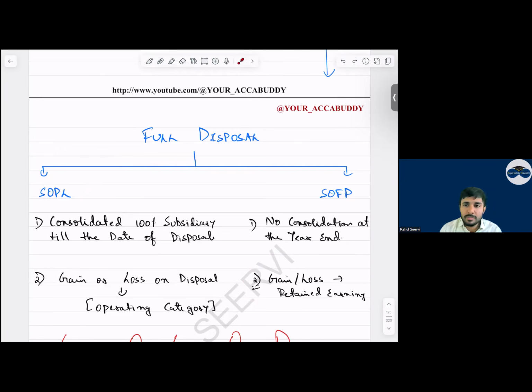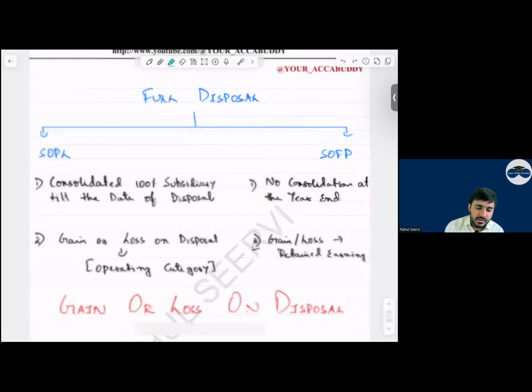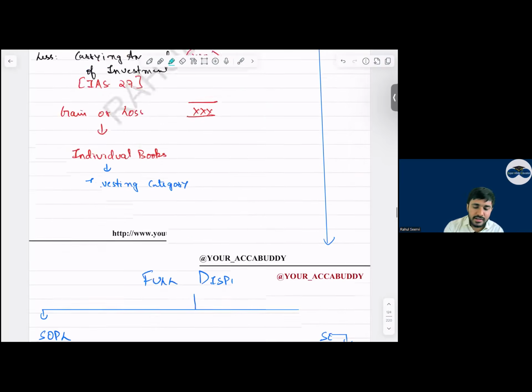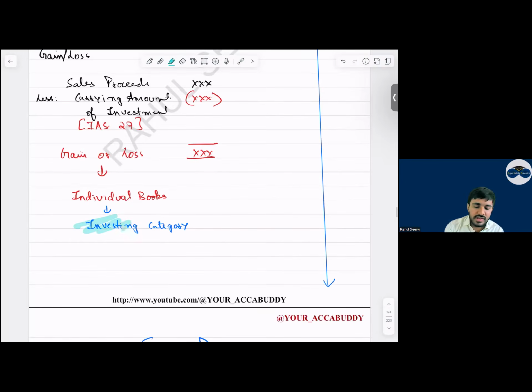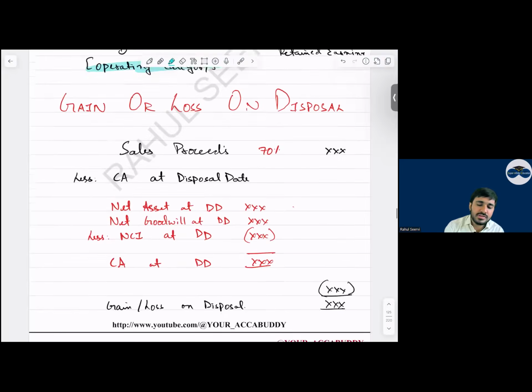For the first 6 months I will prepare the consolidation. And gain or loss, which category? This is the difference: we recognize it in the operating category here, and here we recognize it in the investing category. Clear? Yes, sir. Now, how do we calculate this gain or loss, sir?